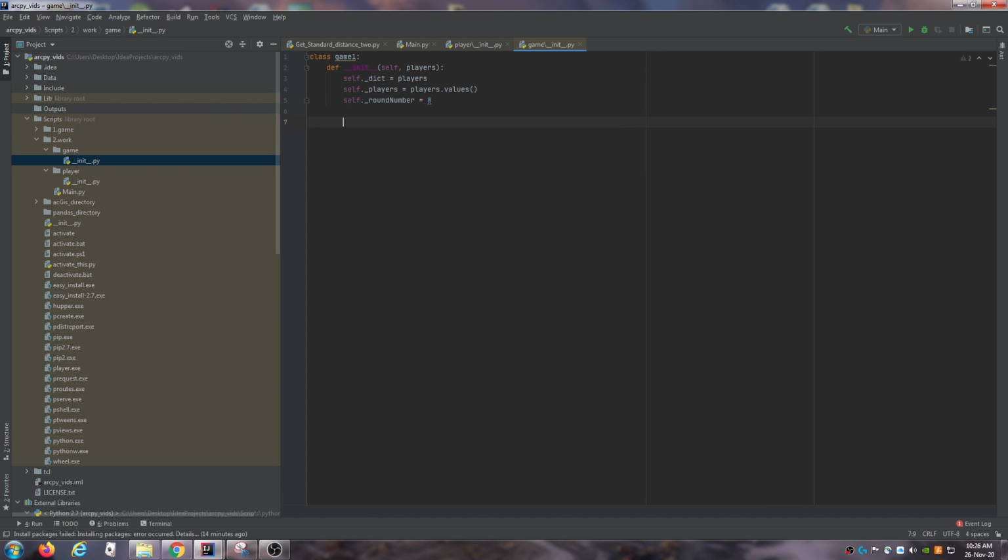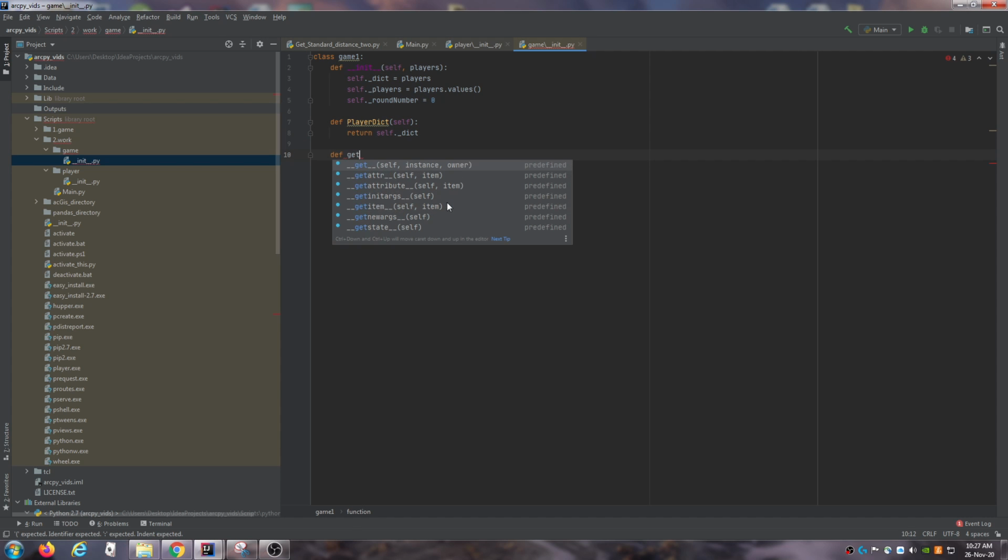And then I'm just going to do some getters again. The getters are super easy. You can probably just skip this part if you want. Immediately, just do return self.PlayerDict. I'm going to do another one. Get players.